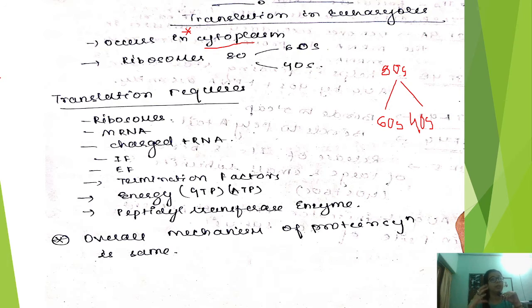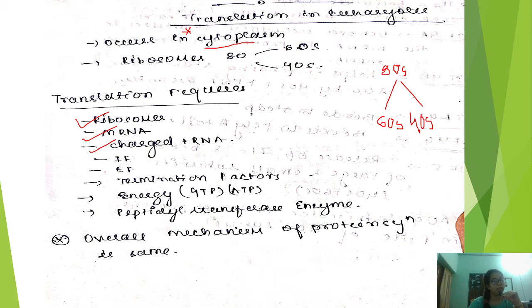Next, what are the things required for the process of translation? First, the ribosome is required. This is the main thing; without it, translation is incomplete. mRNA is required, and charged tRNA is required. What is meant by charged tRNA? Transfer RNA with the amino acid is known as charged tRNA.